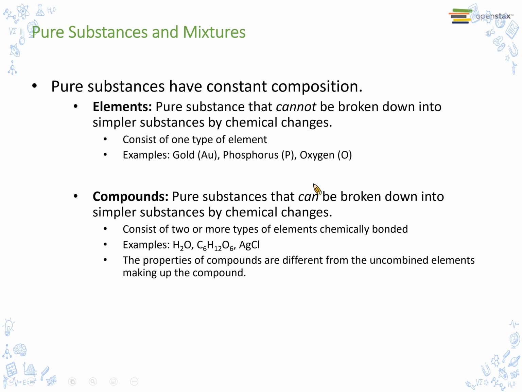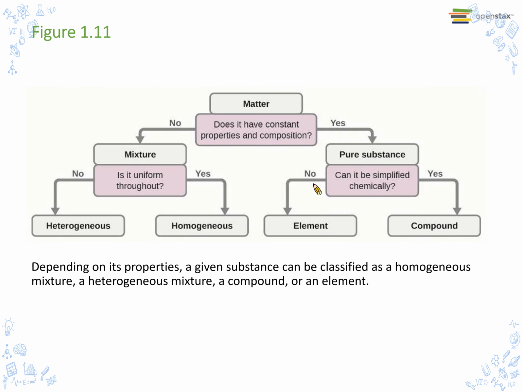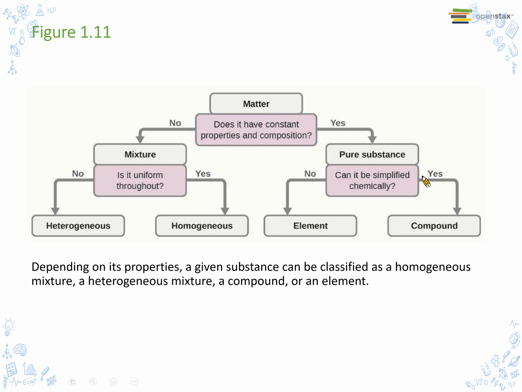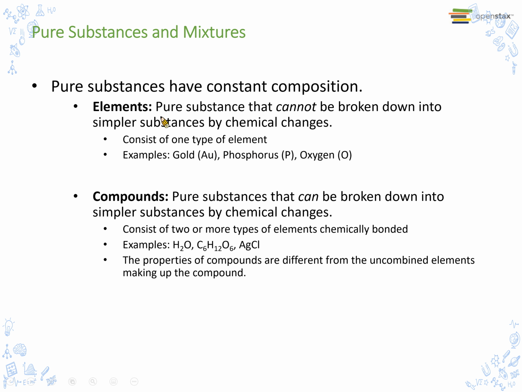Here we are talking about pure substances. As you can see here, pure substances have constant composition. Can it be simplified chemically? Yes: compound. No: element. An element is a pure substance that cannot be broken down into simpler substances by chemical changes, consisting of one type of element. For example, gold, phosphorus, and oxygen.